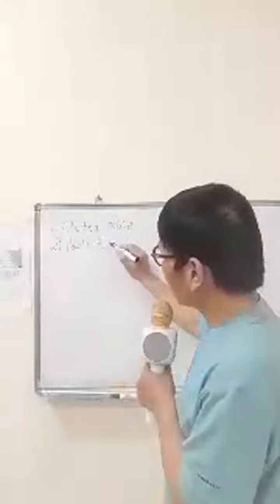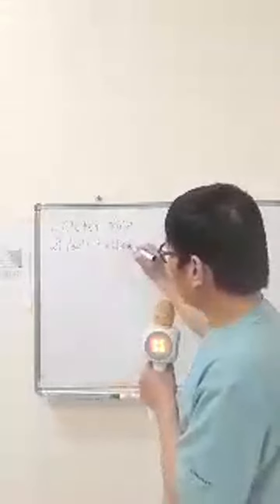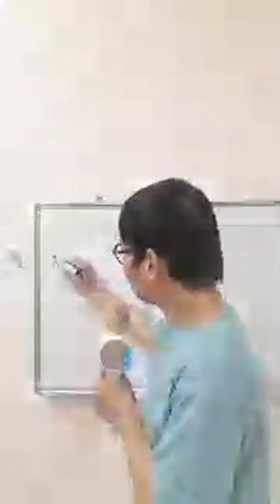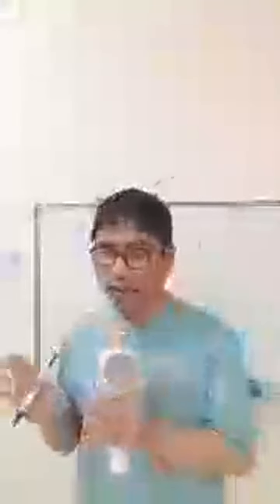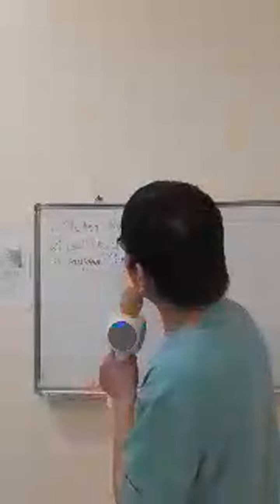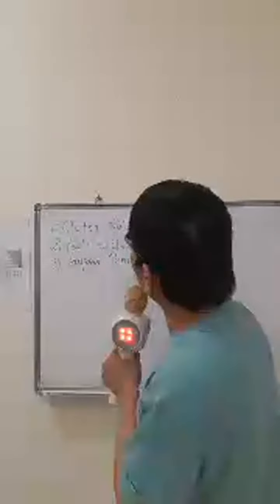This is the basic foundation, guys, the foundation in order for you to pass future examinations. And then we have the Aufbau principle.